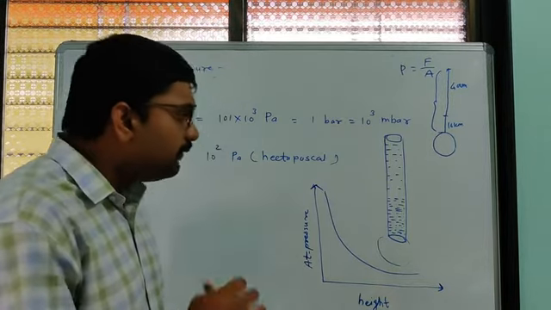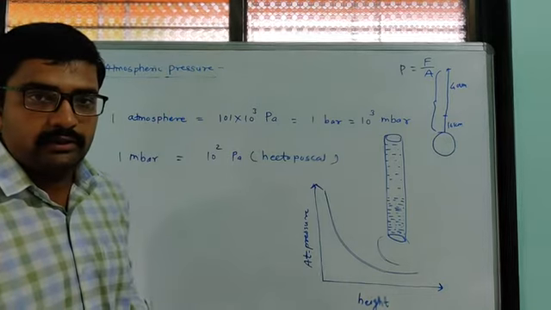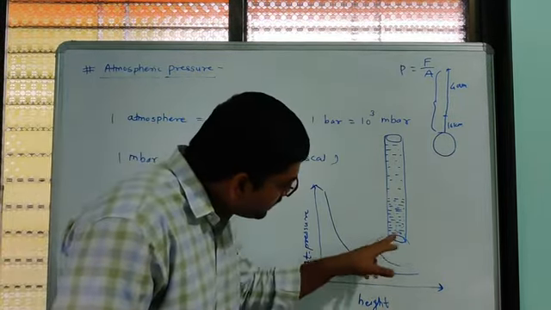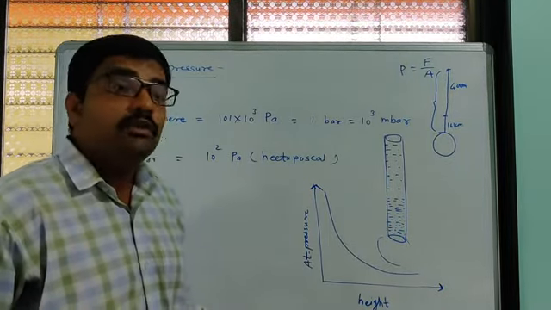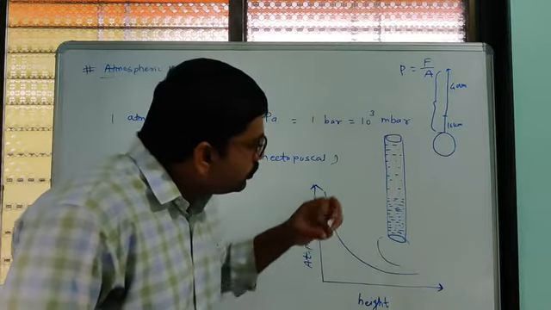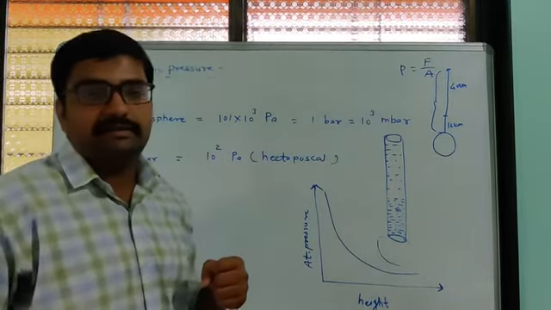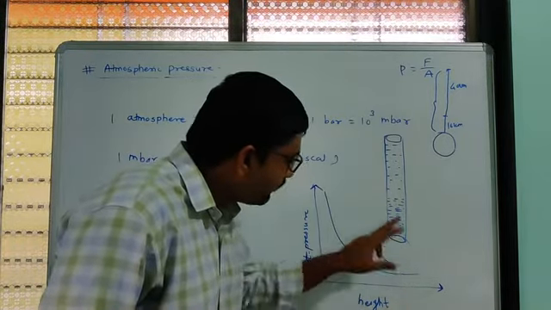Now we know these gases also have mass, so the gravitational force acts on these gases also. Due to the action of gravitational force, the heavier gases stay near the earth's surface.